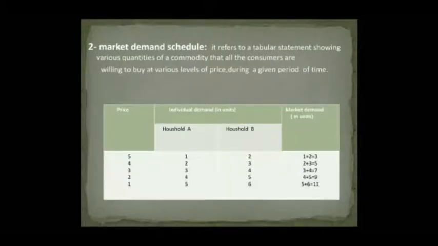Market demand schedule. Market demand schedule refers to a tabular statement showing various quantities of a commodity that all the consumers are willing to buy at various levels of price during a given period of time. It is the sum of all individual demand schedules at each and every price. Market demand schedule can be expressed as D = DA + DB + so on.